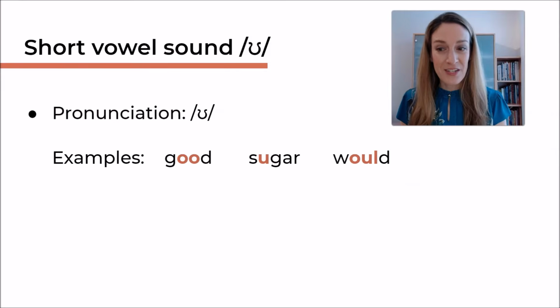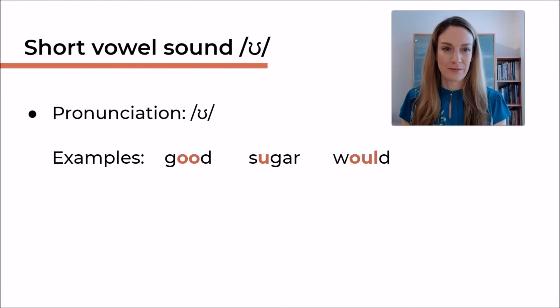Hi everybody, today we want to have a look at the short vowel sound O and the long vowel sound U. First of all, the short vowel sound O. You can see the symbol here, and the pronunciation is O, O, O. Here are some example words.